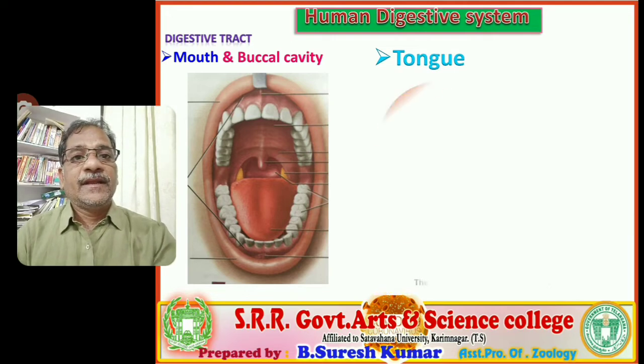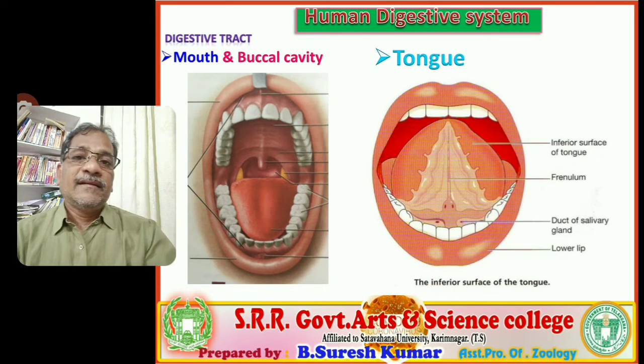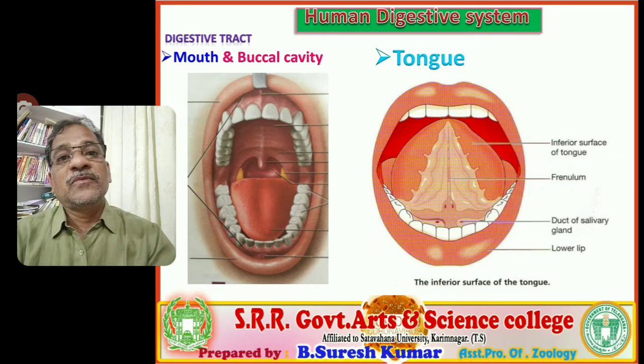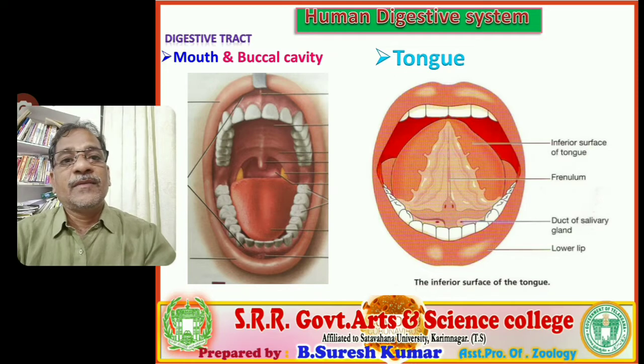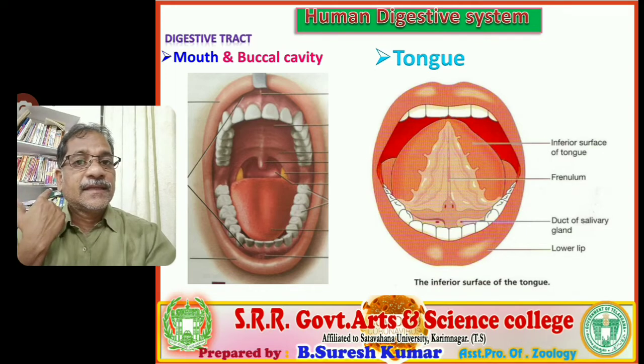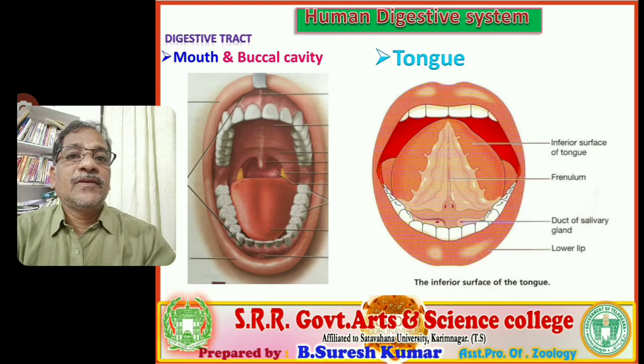So it is a voluntary organ. If we observe the tongue, it is a cylindrical muscular organ seated in the oral cavity. It is attached at the back side, posterior side, with connective tissue to the floor of the buccal cavity, and its terminal end is free. So our tongue's terminal end is free, and at the posterior side it attaches to the floor of the buccal cavity, you remember.